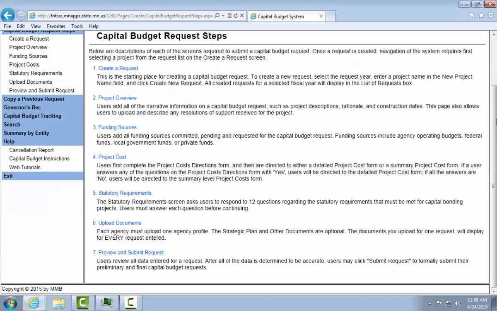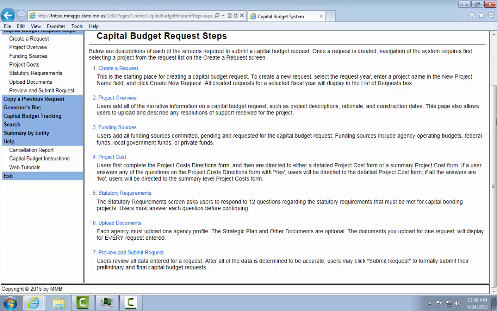The Create a Request screen is where you will start to create your budget request. The Project Overview screen allows users to enter all of their narrative information on a capital budget request. This includes project descriptions, rationale, and construction dates. This page also allows users to upload and describe any resolutions of support received for their projects.